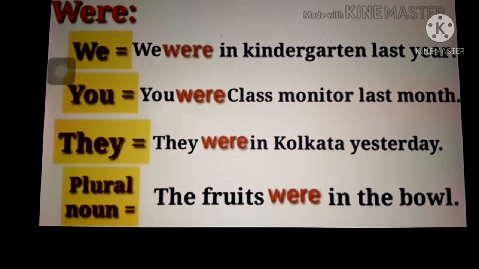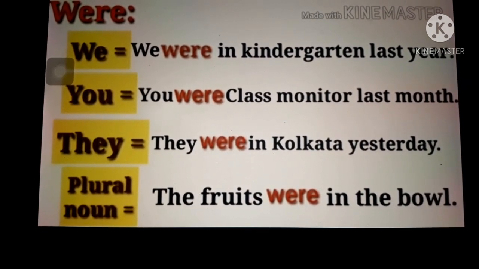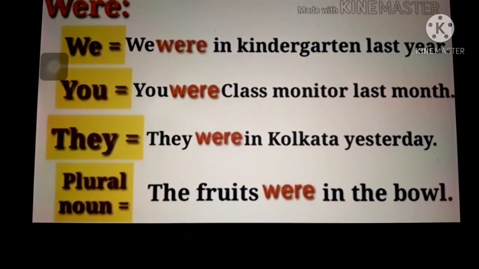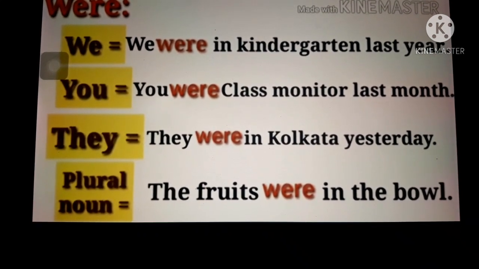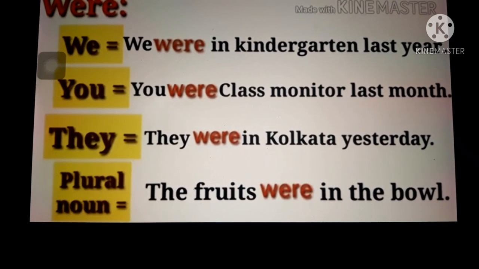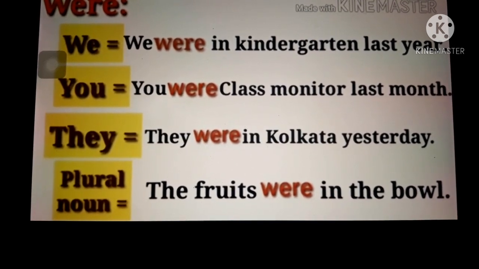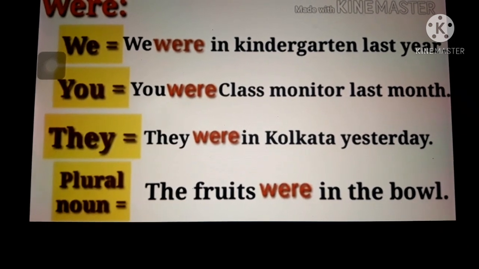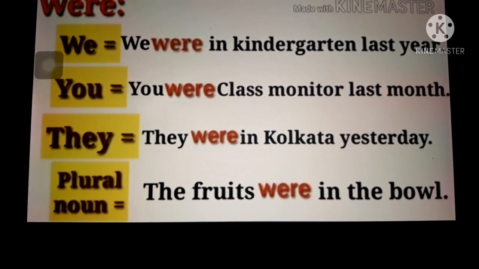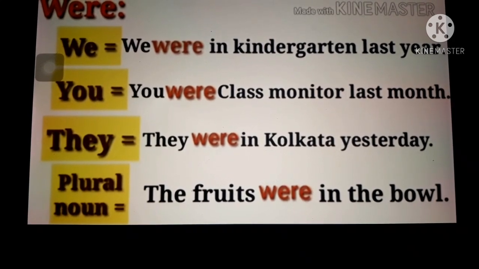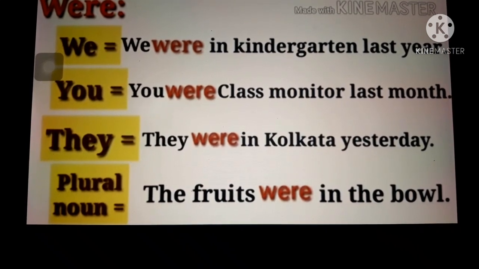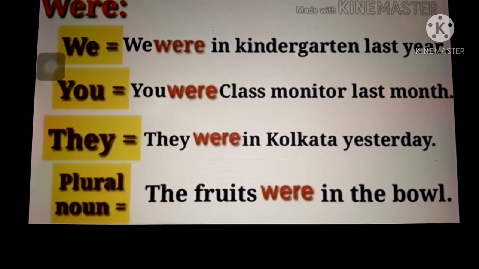Let us see the next example. They were in Kolkata yesterday. Children, here they pronoun is a plural noun and yesterday word will tell you about the past time. So here were helping verb is used. Let us see the next example. The fruits were in the bowl. Children, here fruits is a plural noun, so here were helping verb is used.